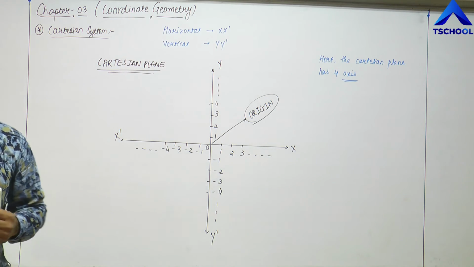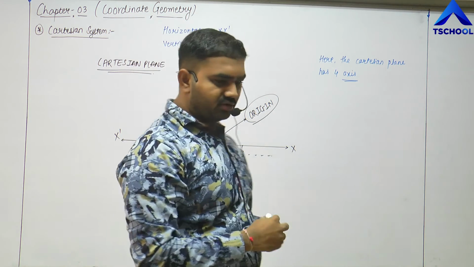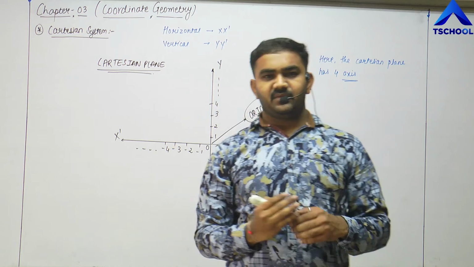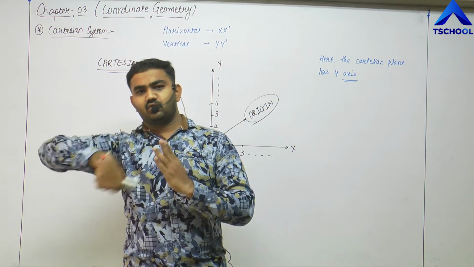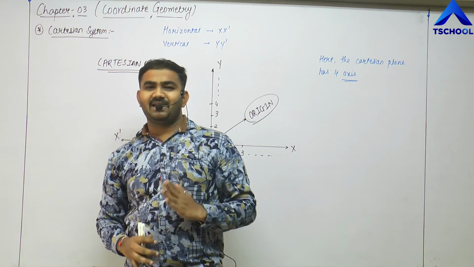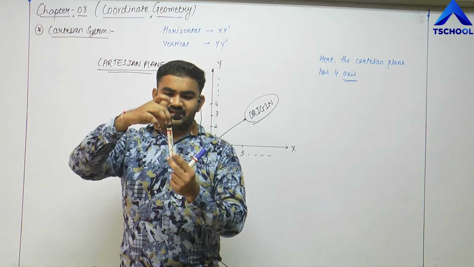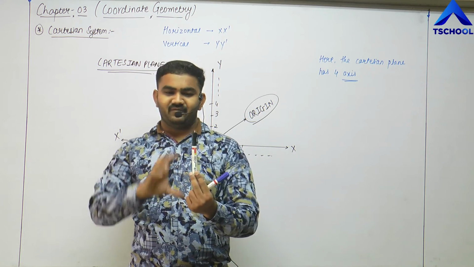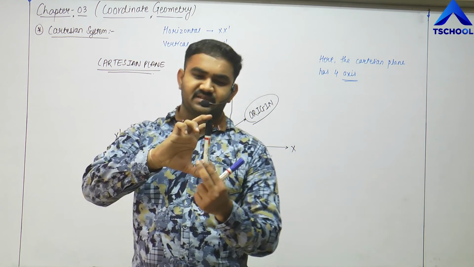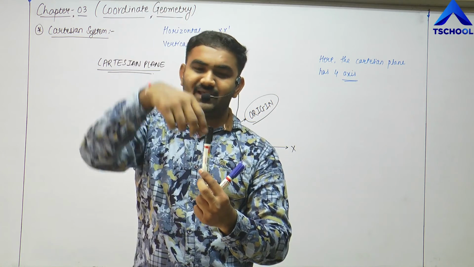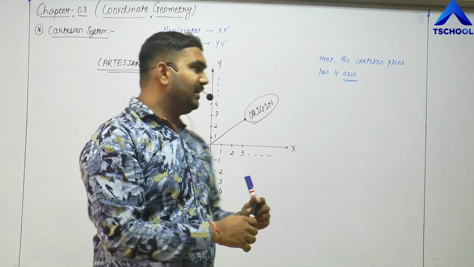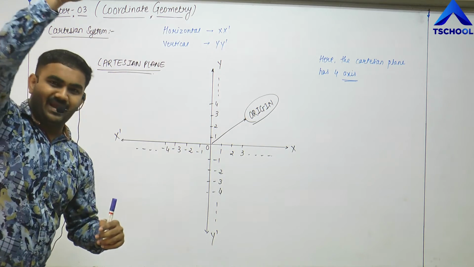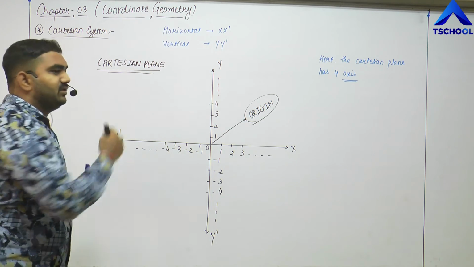We have studied in science that Earth rotates on its own axis, that means it is an imaginary line on which the Earth rotates, right? That means that line is for reference. If I say I have a pen which rotates on its own axis, that means there is an imaginary line passing through it and the pen rotates like this, right? But we are not going to talk about that axis there. We are going to talk about this here.